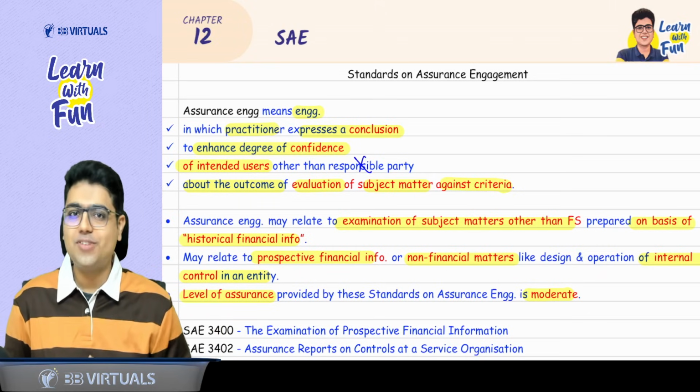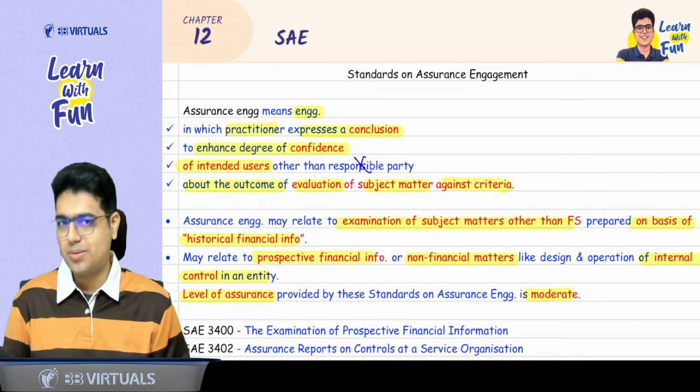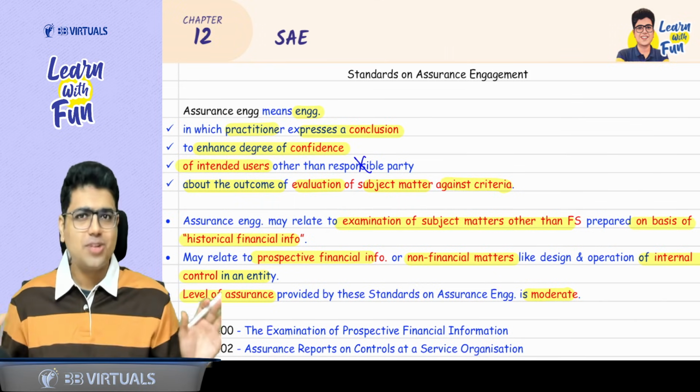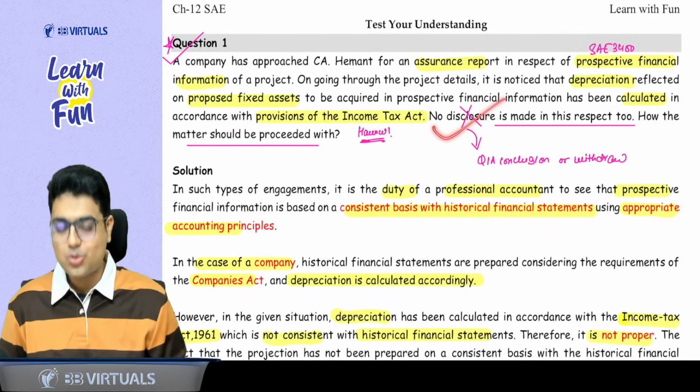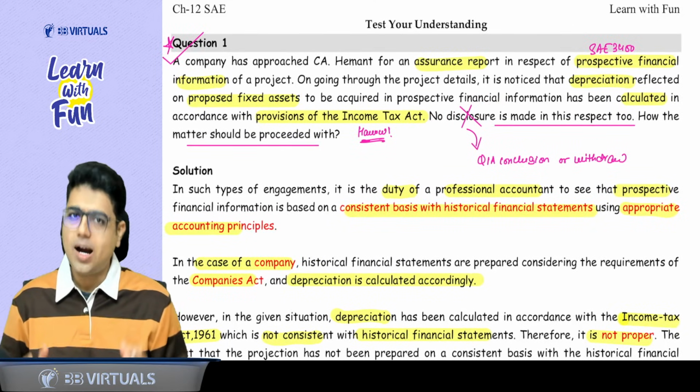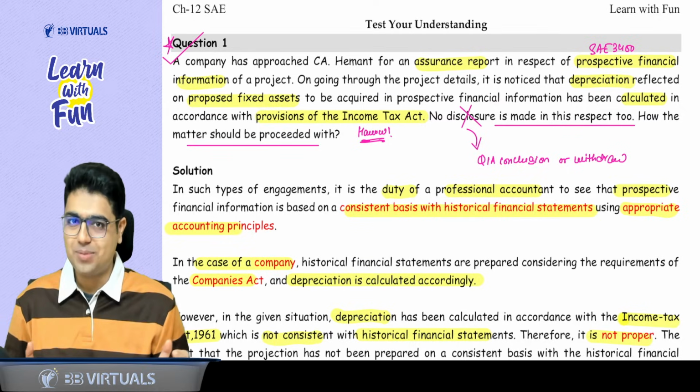In this revision, we are going to revise SAE, that is Standard on Assurance Engagement 3400. Like all our revisions, we are going to revise all the concepts. Along with the concepts, we are going to revise the questions of ICAI study material, RTP, past exams and MTPs.